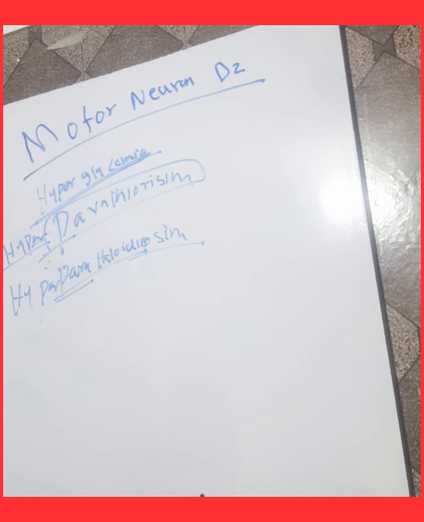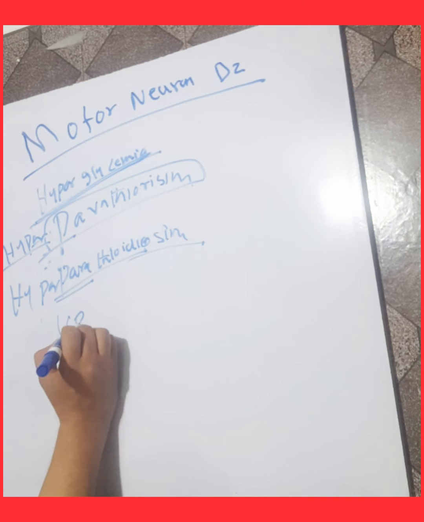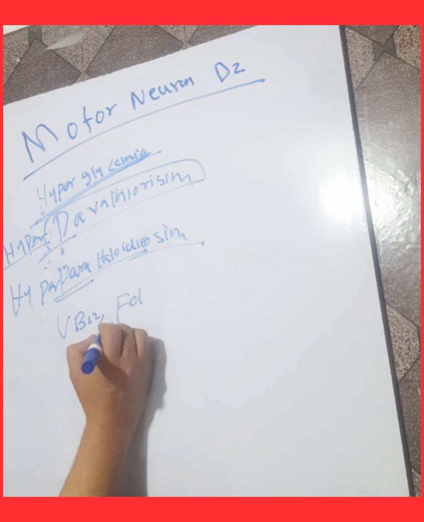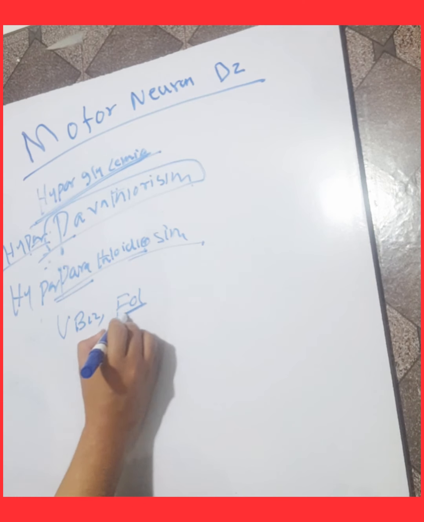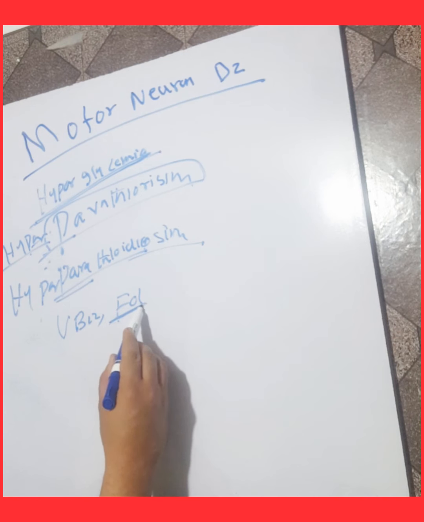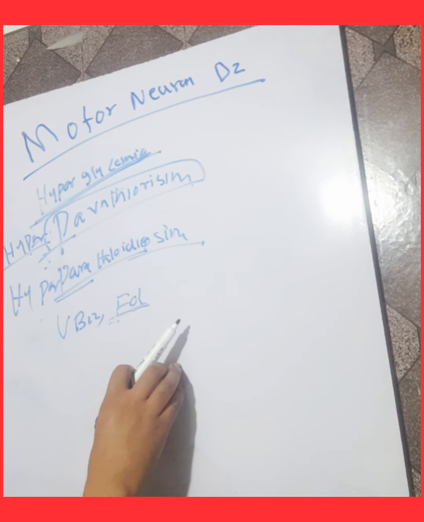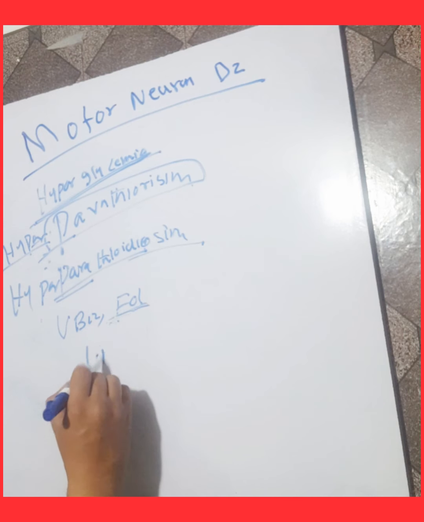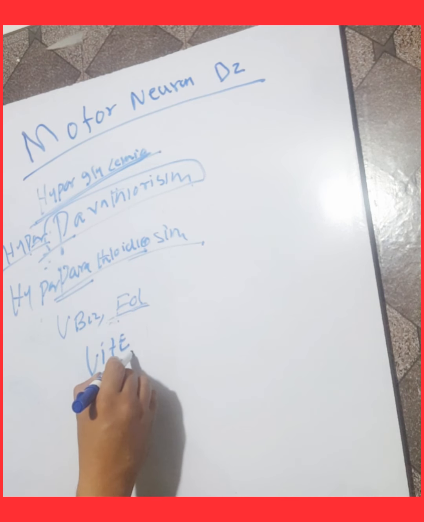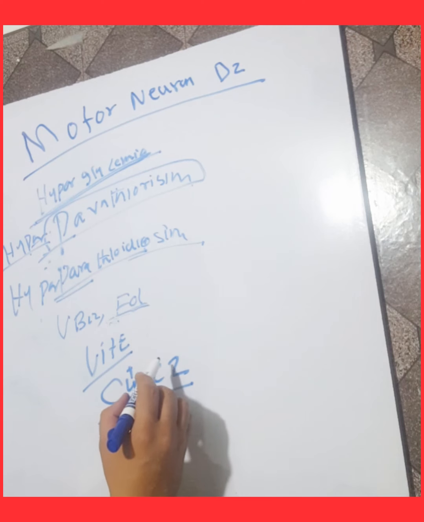Deficiency of folate, vitamin B12 and vitamin E can also cause motor neuron diseases. Folate deficiency can cause encephalopathy, Korsakoff syndrome. Vitamin B12 deficiency can also cause motor neuron diseases. Vitamin E deficiency can also cause motor neuron diseases; this is due to malabsorption. The deficiency of copper and zinc can also cause motor neuron diseases.